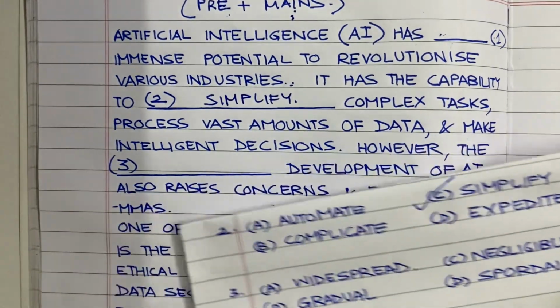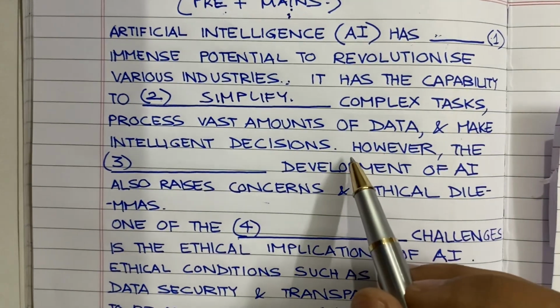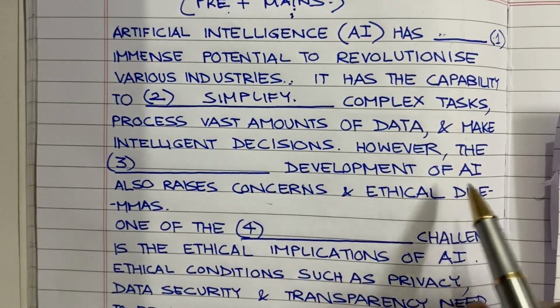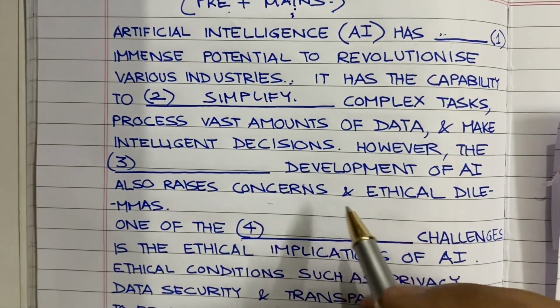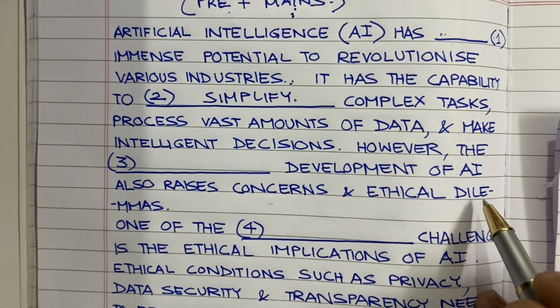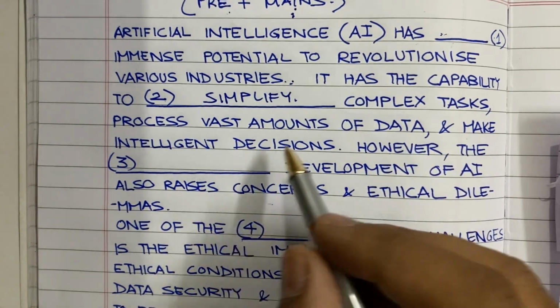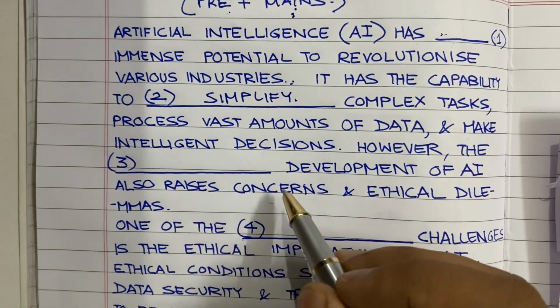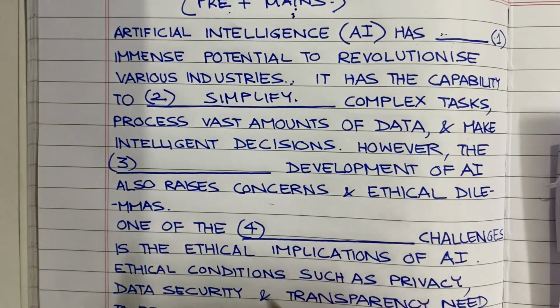Let's move on to the third sentence. However, the blank development of AI also raises concerns and ethical dilemmas. So over here they have given a negative statement. The blank development of AI also raises concerns and ethical dilemmas.